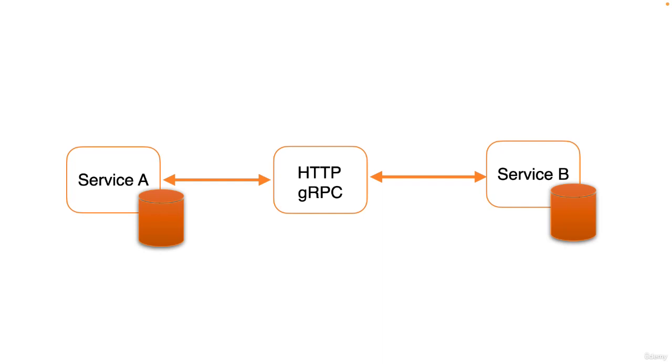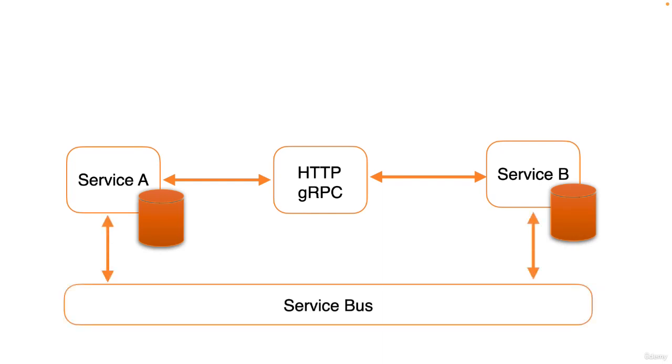If we lost service A, service B should really be unaffected by that loss, and it should still be able to operate and respond to any request that it receives. So whilst we can use that approach to communicating between our services, more typically we'd use something like a service bus, which allows us to make fire and forget asynchronous communication between our two different services.